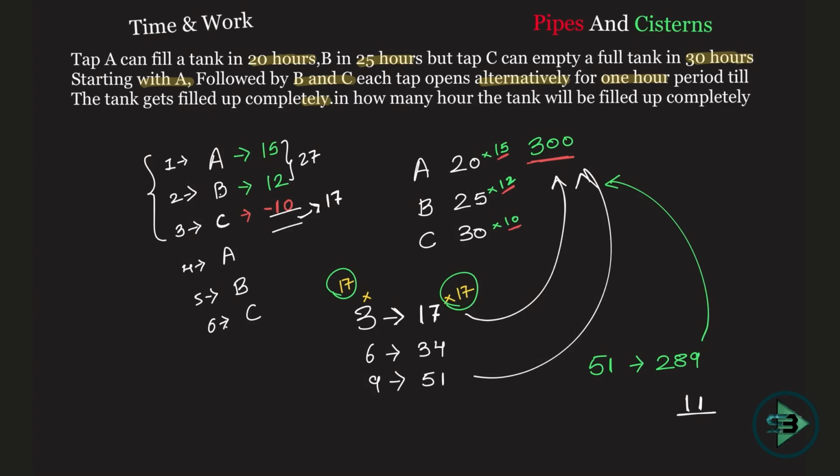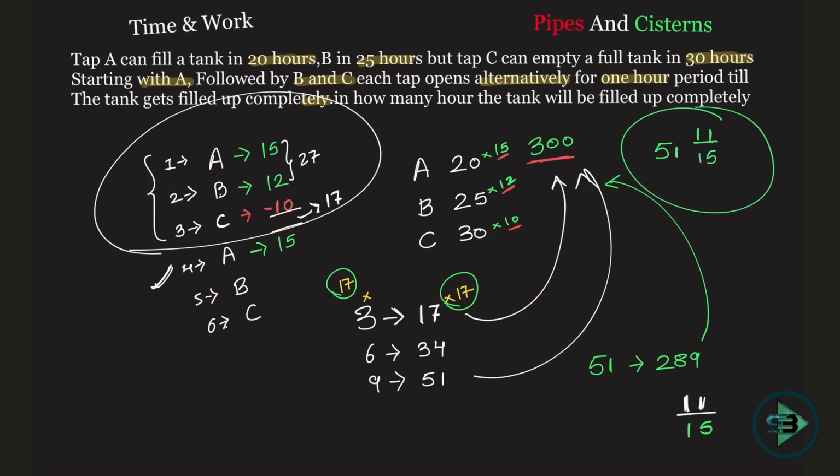But now which one is being opened? That's what you have to think. If you complete the cycle of these 3, where will you reach? You will reach A. A puts in how many bricks? A puts in 15 bricks, right? How many bricks is he supposed to put in? 11. He has a capacity to put in 15, which means 11 by 15 of the 52nd hour will be required, in addition to 51 full hours. That will be required to fill the tank, and that's how you reach the answer.